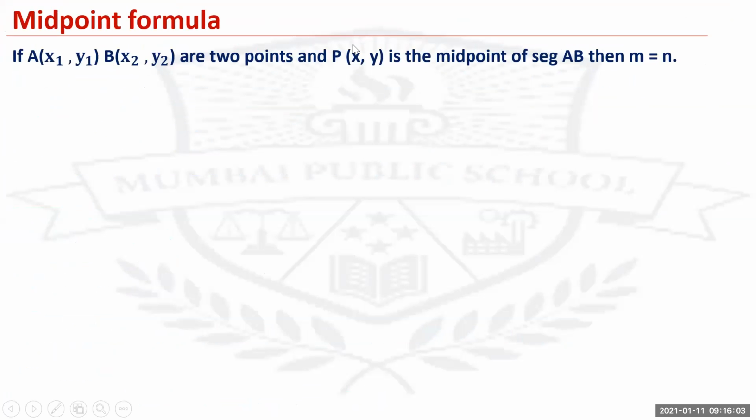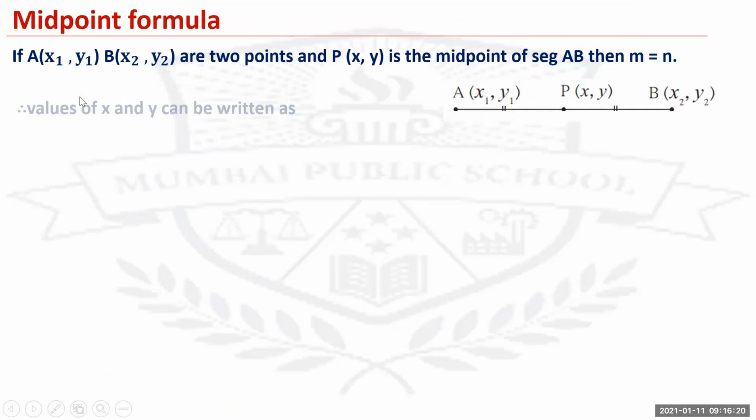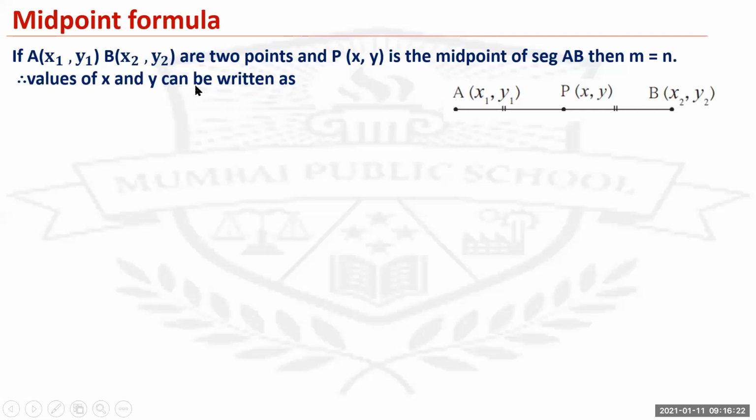Next is the midpoint formula. If A(x1, y1) and B(x2, y2) are the two points and P(x, y) is the midpoint of segment AB, then you will get m equals n. Therefore, the values of x and y can be written as x equals mx2 plus nx1 upon m plus n.